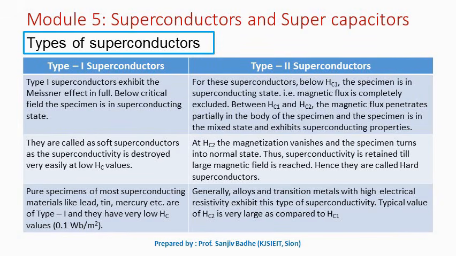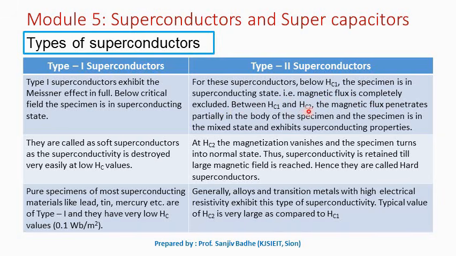So we have seen type 1 superconductors exhibit the Meissner effect in full. Below the critical field, the specimen is in the superconducting state and the magnetic field lines are totally excluded. For type 2 superconductors, below the lower critical field, that is below Hc1, the specimen is in the superconducting state, that is, magnetic flux is completely excluded.